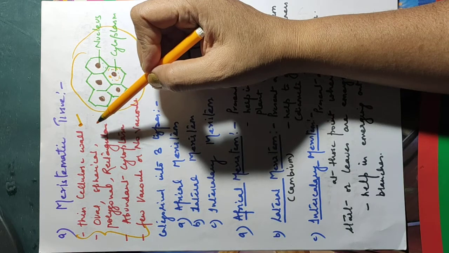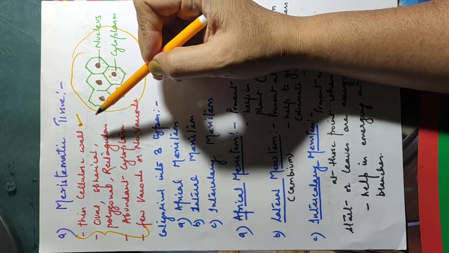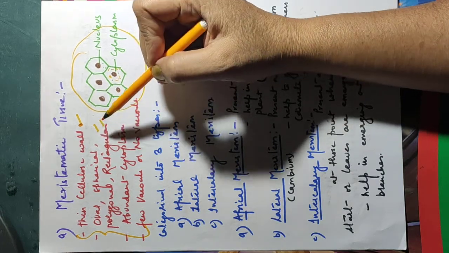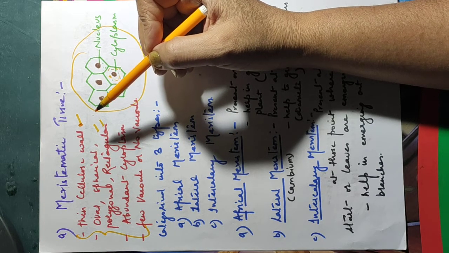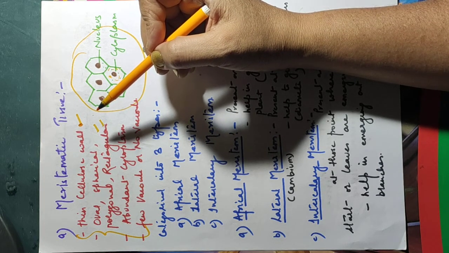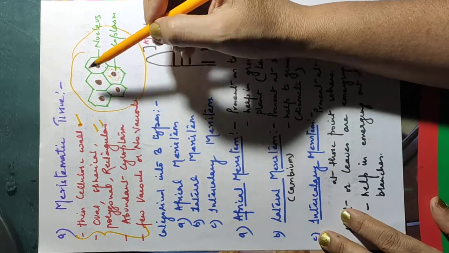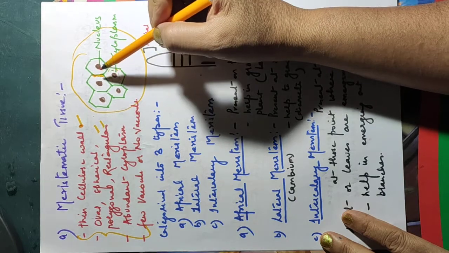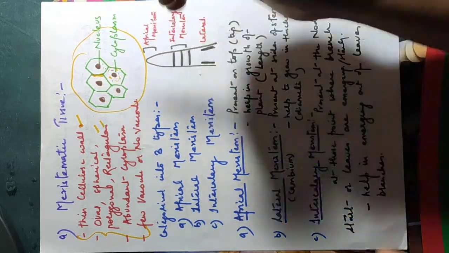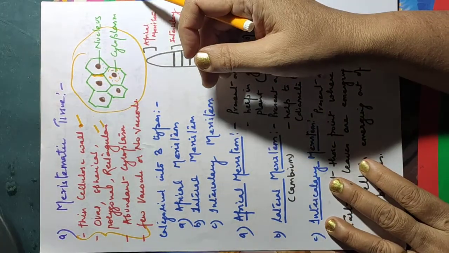And the meristematic cells may be spherical, oval, polygonal, or rectangular in shape. And these meristematic cells are compactly arranged. Compactly means there is no intercellular space. इसके बीच में intercellular space नहीं होता. They are arranged in a very compact way.